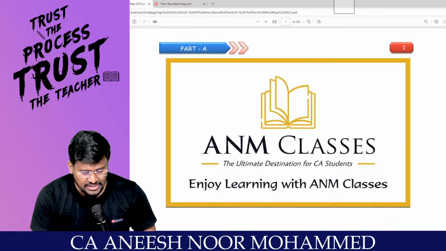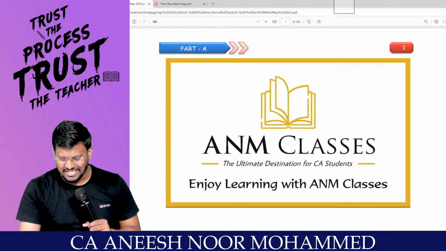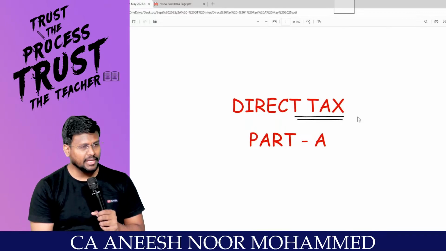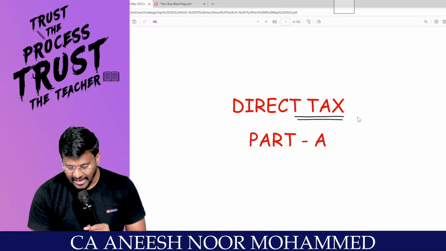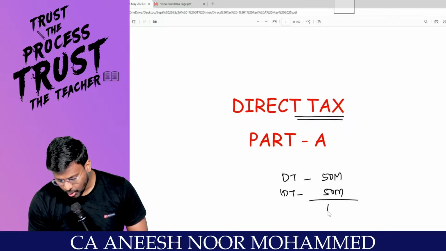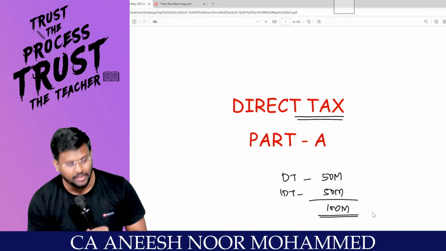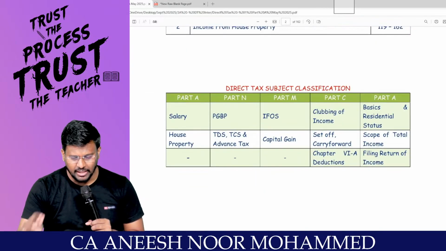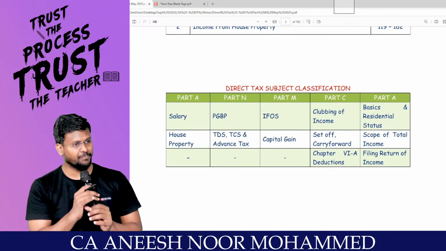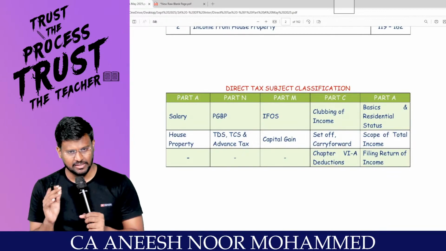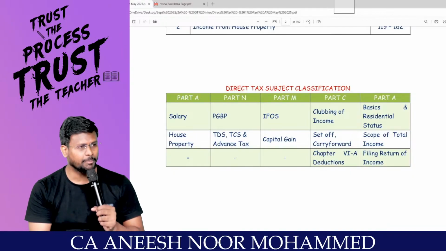Sir, we are going to start a brilliant, fantastic, outstanding subject called direct tax. In intermediate, lovable students, direct tax (DT) comprises 50 marks and IDT comprises 50 marks. Total 100 marks is the topic. Sir, how are we going to study this subject, direct tax? The subject direct tax we are going to prepare like this. These are the topics to be prepared.